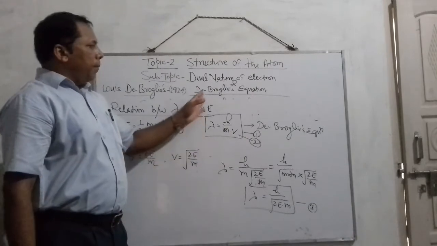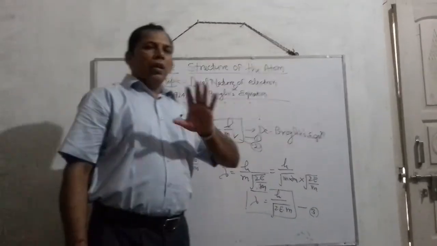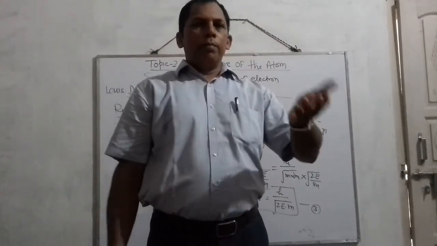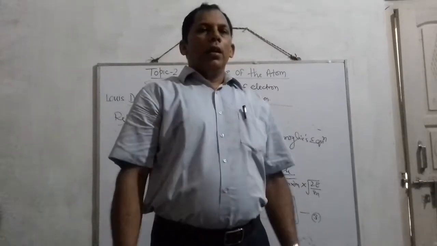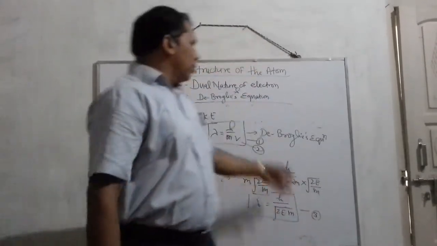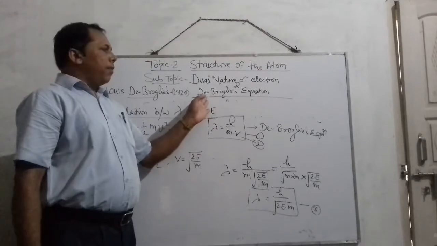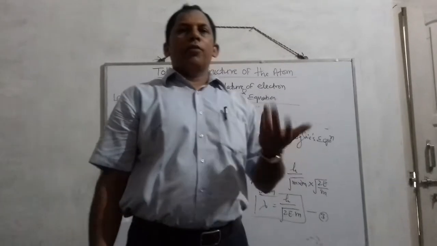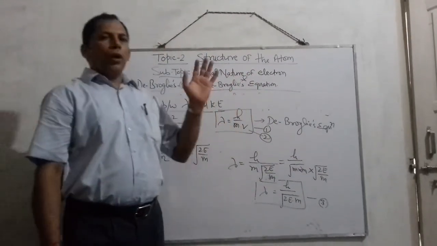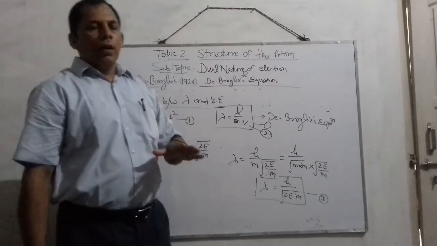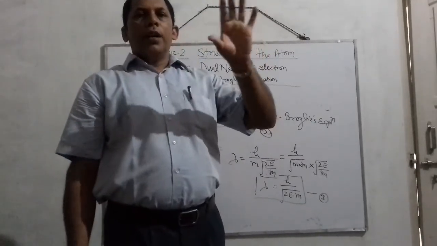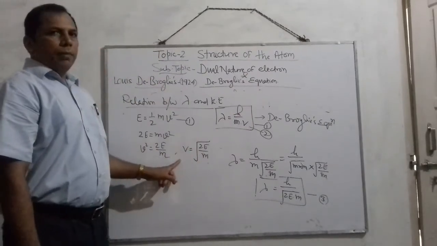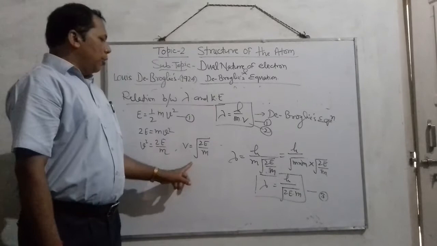This principle or equation is not applicable for macroscopic particles like balls. So it is only applicable for microscopic particles, which may be electron, proton, neutron or photon, and not for macroscopic, ball-like particles. This is the limitation of the de Broglie equation or dual nature principle.